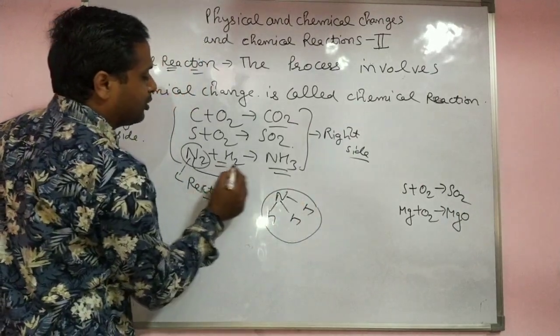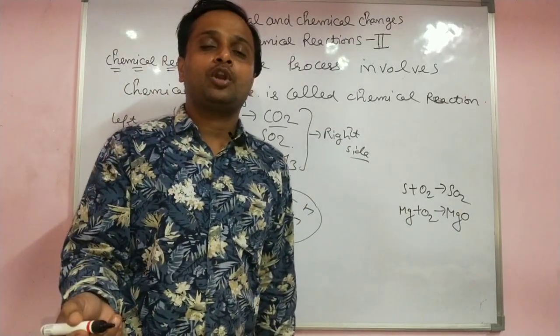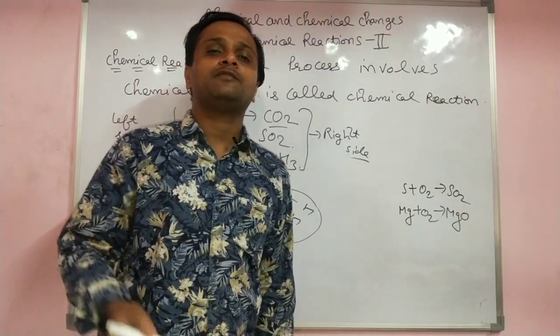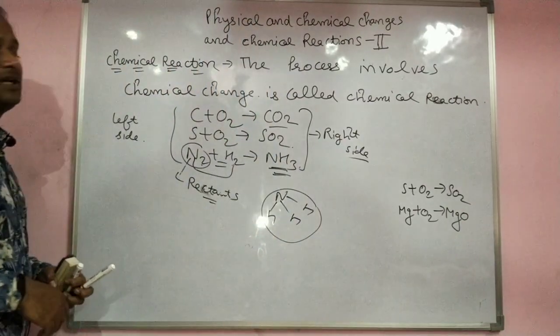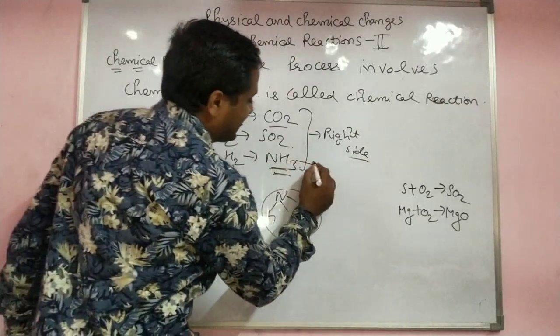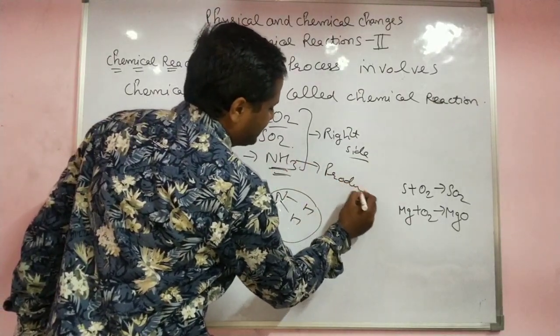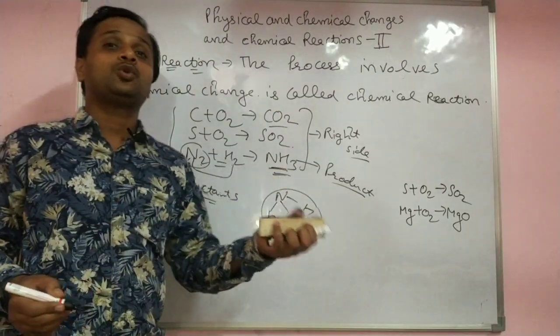Old bonds break, new bonds form. The breaking of the bonds of the reactants and the formation of new bonds of the product, that is a chemical reaction. The left side is called the reactant and the right side is called the product, which we get. There may be 1, 2, 3 products like this.